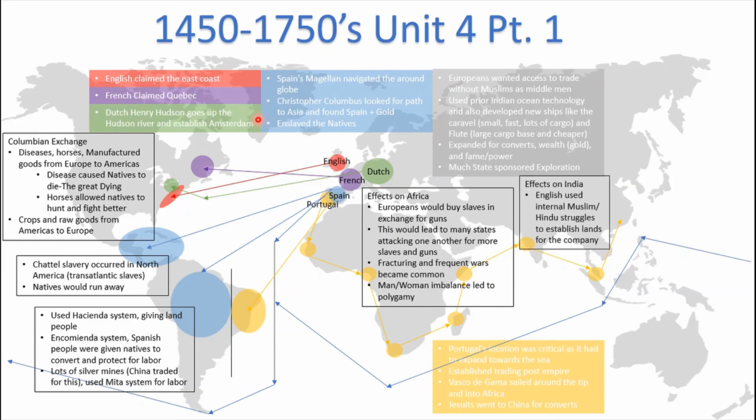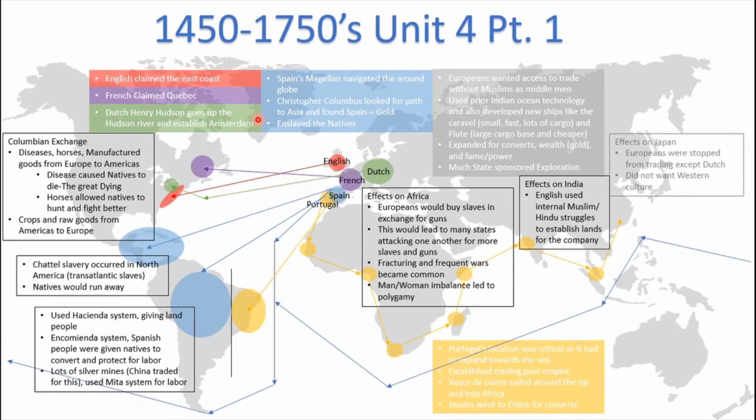The effects on India. So the English actually used internal Muslim and Hindu struggles to establish lands for the British East India Company. They were able to sign agreements saying that they were allowed to establish their trading companies and then protect those trading companies with their armies. The armies were then later used to expand throughout India, and we'll learn in the next period how much they actually expanded.